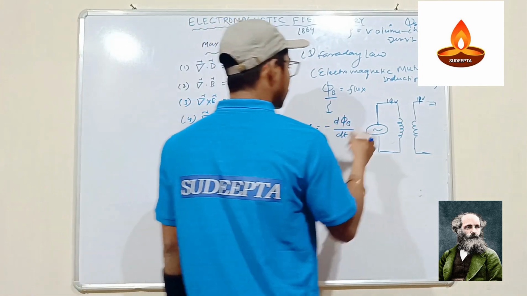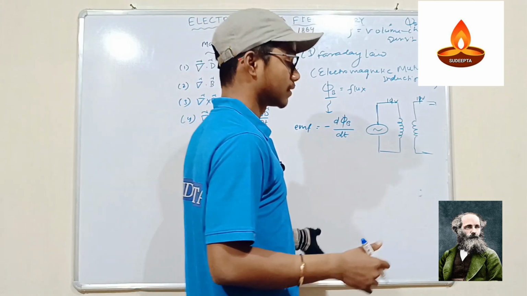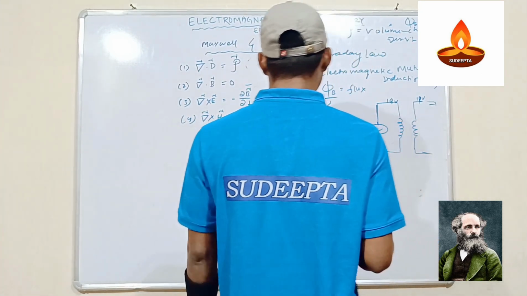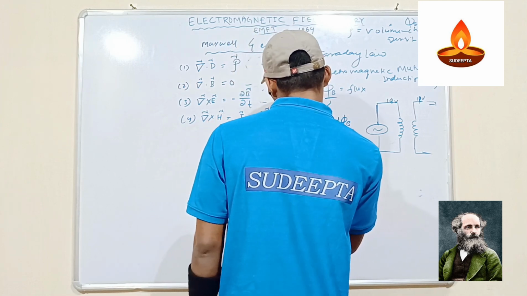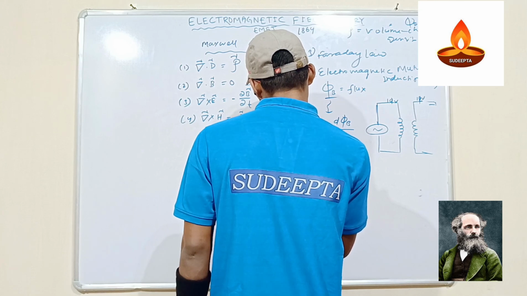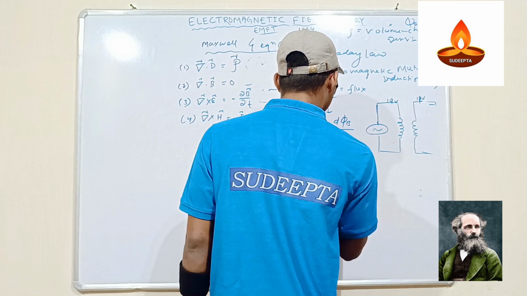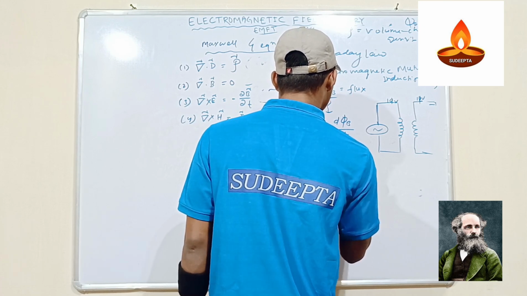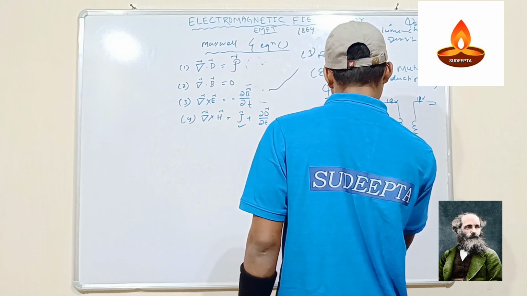So it is the EMF if there is a change in the flux. Okay, so what is the actual Faraday's law? We will discuss here that line integral of E dot dl is equal to minus the surface integral of B dot ds.